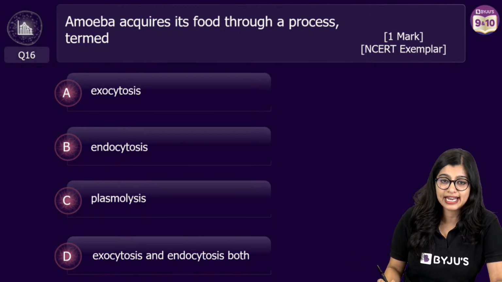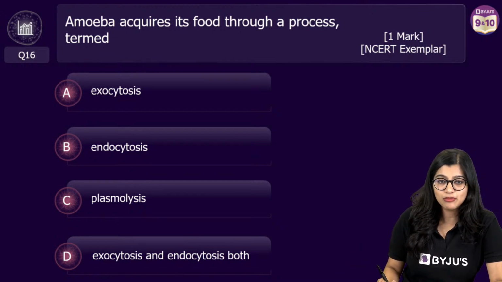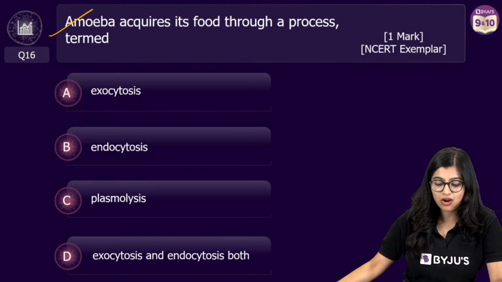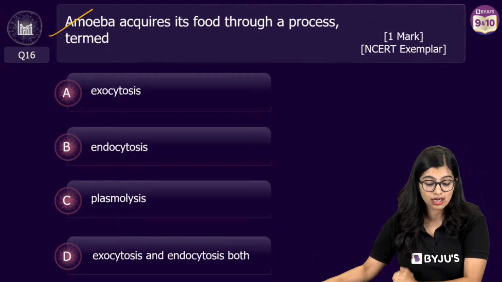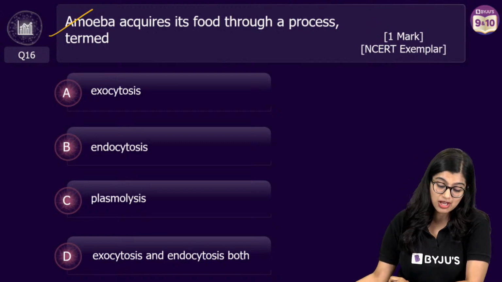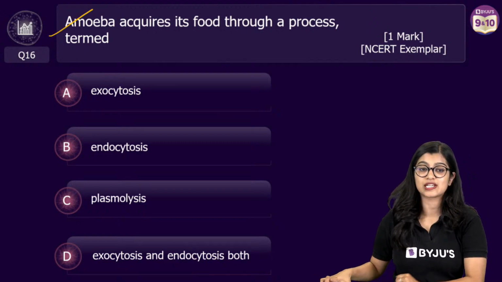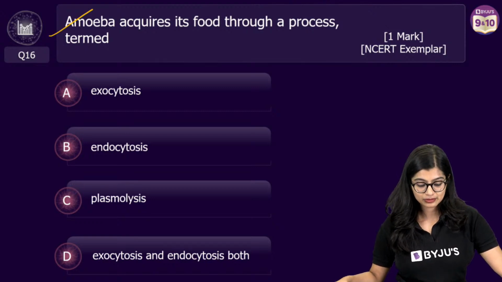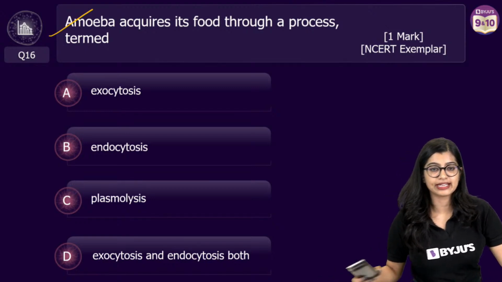Shall we move on to the next one? Amoeba acquires its food through a process termed as what? Exocytosis, endocytosis, plasmolysis, exocytosis and endocytosis both. Very quickly.